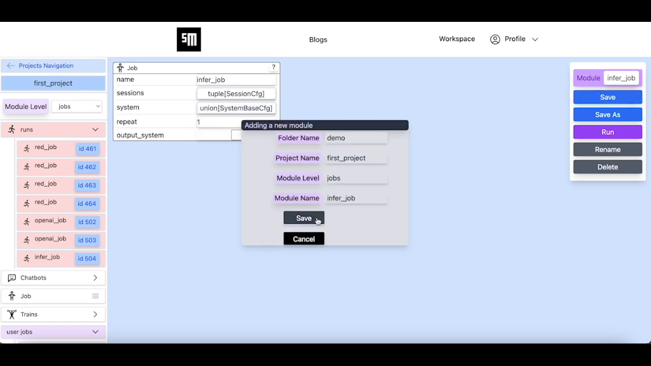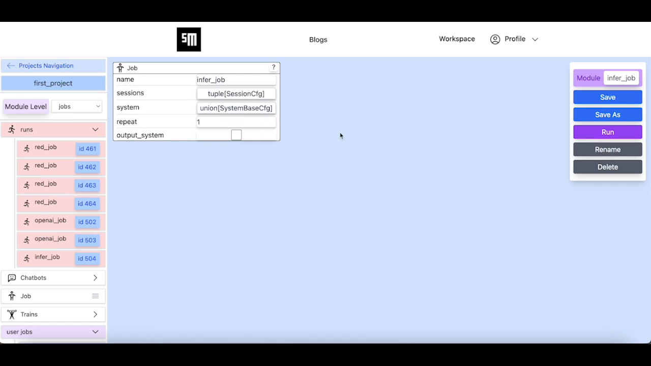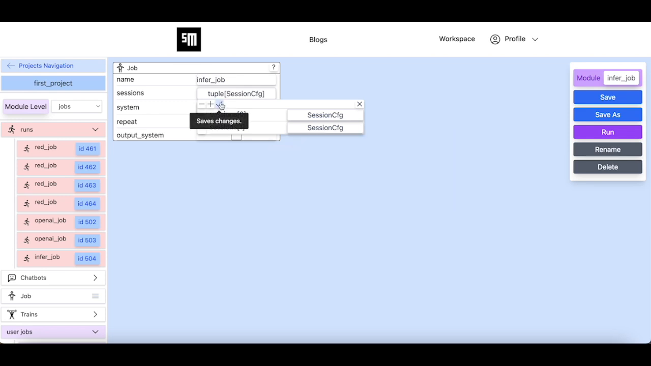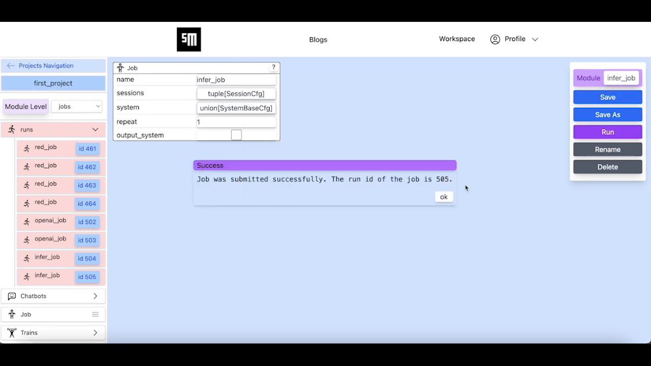That is why we get an error message when we click on the Run button. The error message is telling us that we need to specify the task for the dataset agent. We add the task for the dataset agent. We run the job.